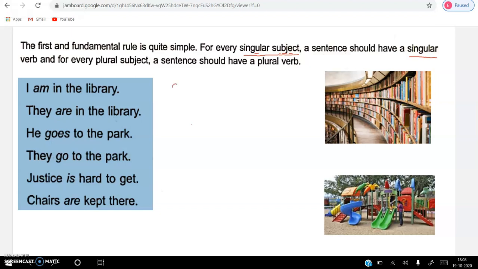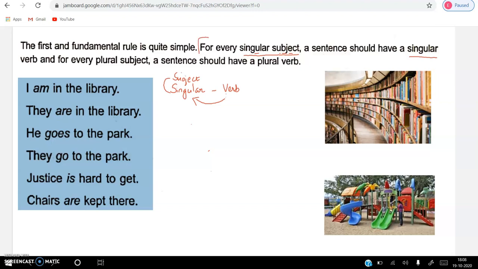When the subject is singular, the verb should be singular. That is what is being explained here.